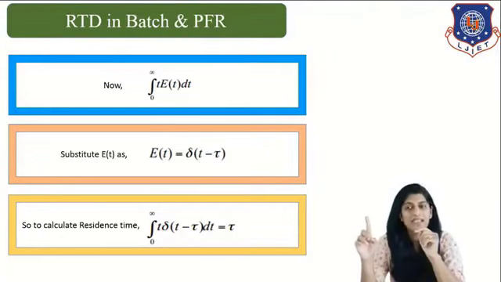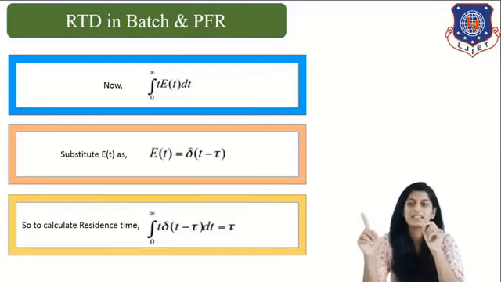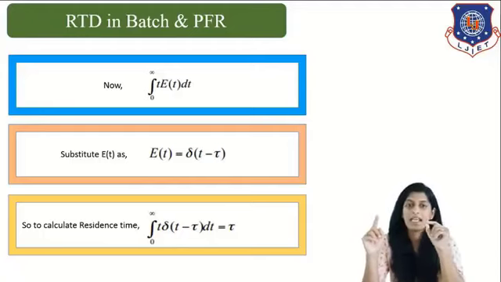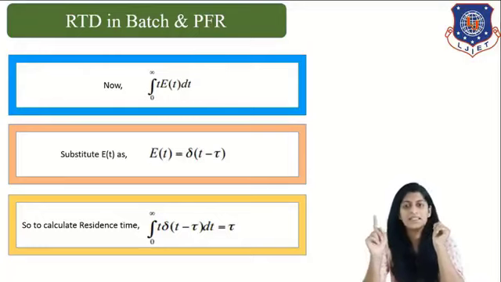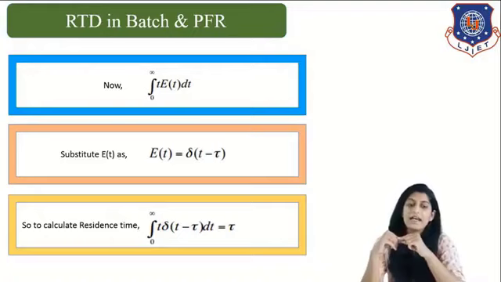For determining this, we will simply substitute the value of E(t) in this given formula of 0 to infinity t E(t) dt. So what is the value of E(t) in case of batch and PFR? We already saw in our first slide that E(t) in case of batch reactor and plug flow reactor is equivalent to delta(t minus tau).